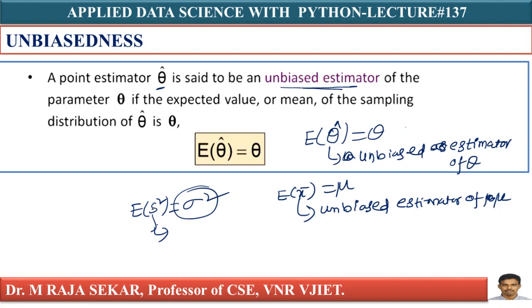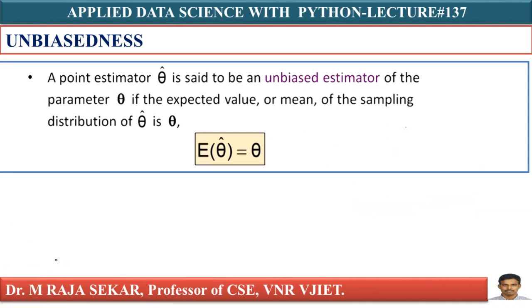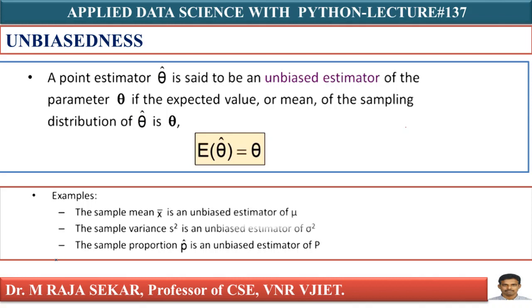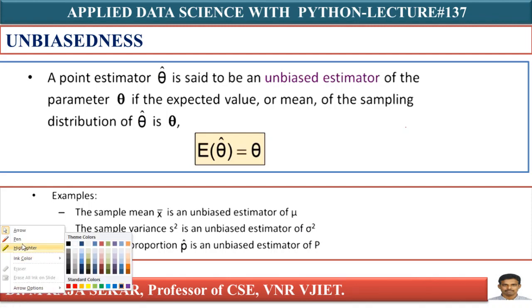Means sample variance is an unbiased estimator of population variance. If E of P cap equals P holds, this P cap, the sample proportion, is an unbiased estimator of population proportion. These are different examples. Just see this one. The sample mean x bar is an unbiased estimator of population mean. Sample variance is an unbiased estimator of, that's what I discussed, isn't it?